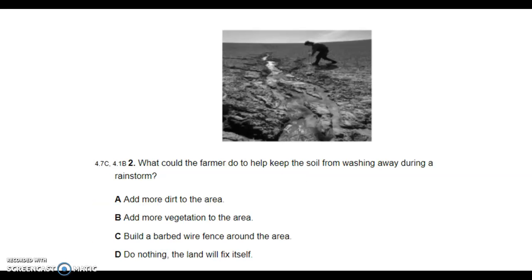Question 2. What could the farmer do to help keep the soil from washing away during a rainstorm? A. Add more dirt to the area. B. Add more vegetation to the area. C. Build a barbed wire fence around the area. D. Do nothing. The land will fix itself.